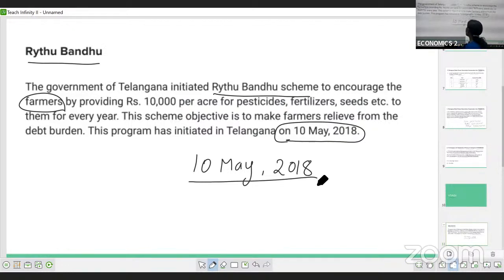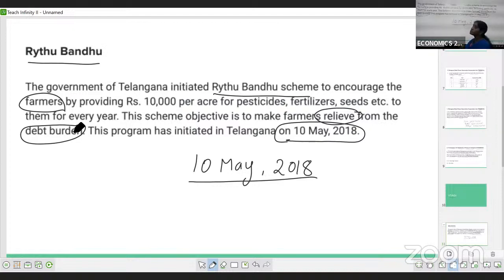The main objective of this Raitu Bandhu is to relieve these farmers from the debt burden. In order to do the farming, they take loans from the money lenders. So that debt burden is to be reduced. To reduce it, the Telangana government initiated this program.